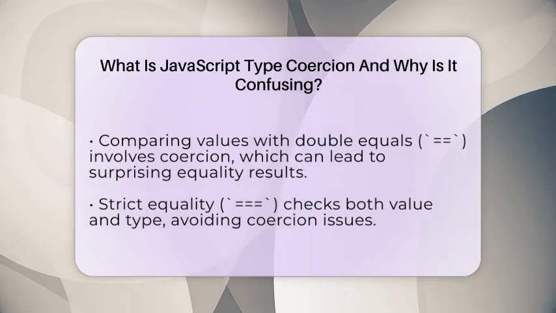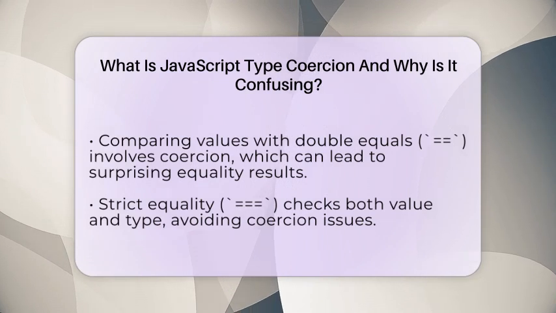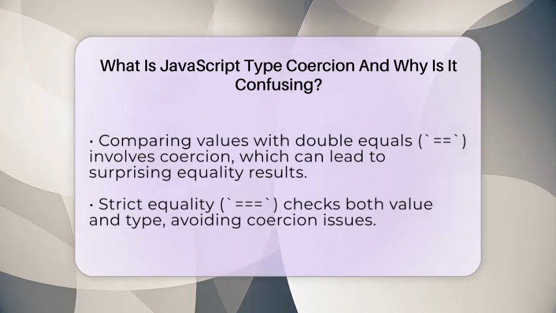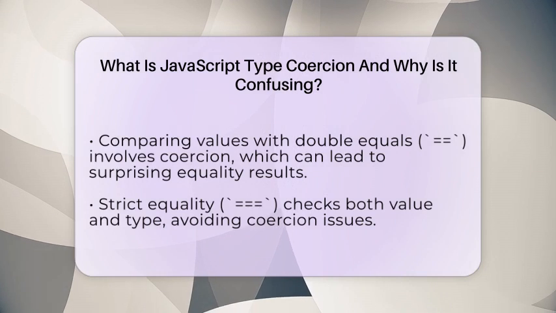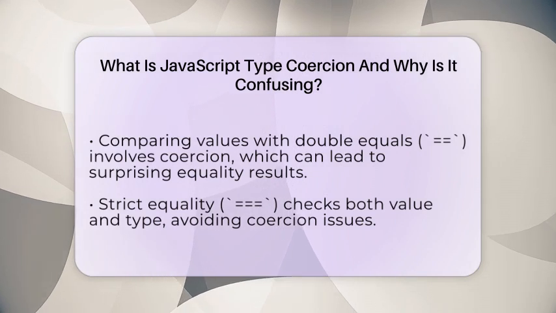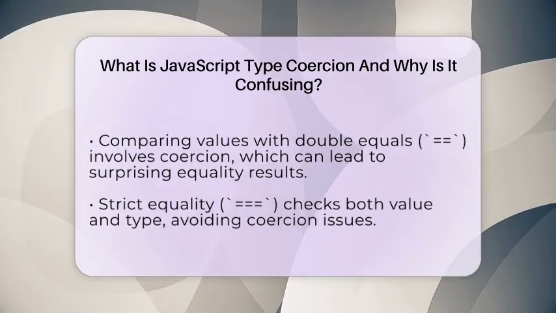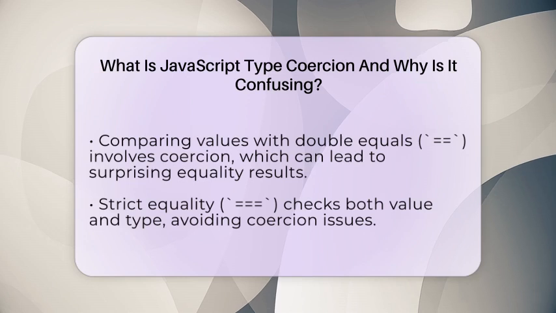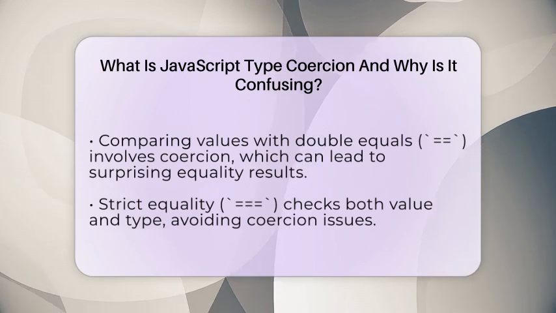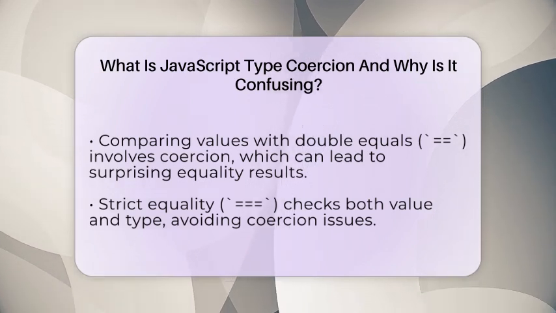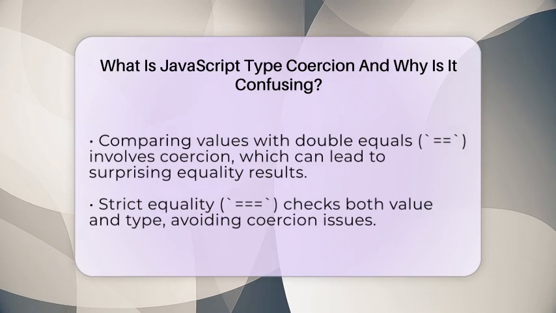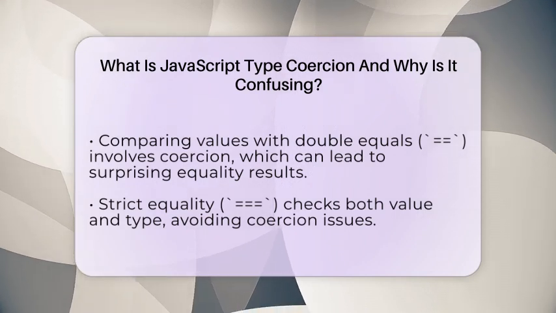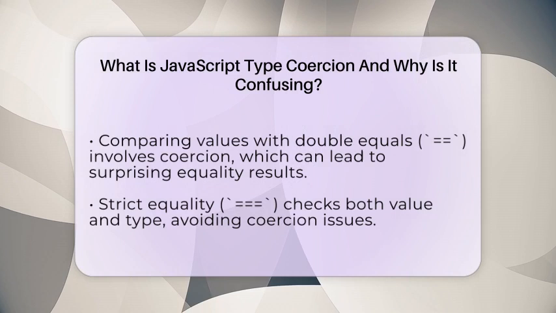For example, comparing two values with double equals signs, like 0 and the string "0", causes coercion. 0 equals the string "0" because JavaScript converts the string to a number, which is 0. But using triple equals signs, which check for both value and type, shows they are not the same because one is a number and the other is a string.